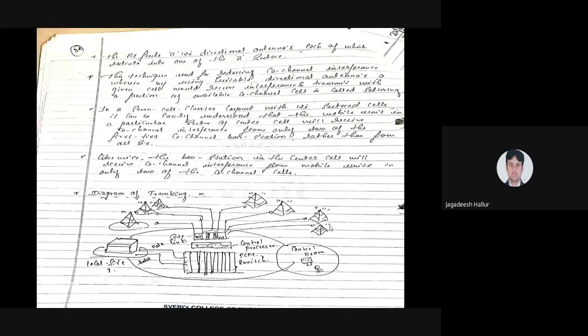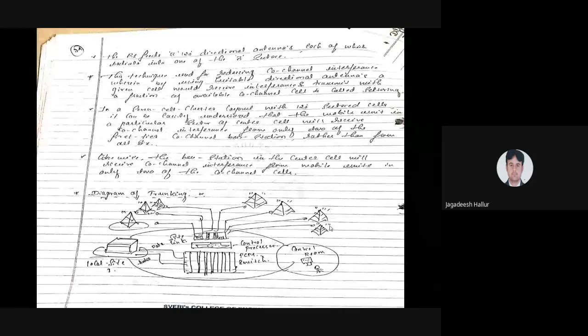Similarly, we use 3 sectors, that is 1, 2, 3, each a 120-degree sector, or a particular cell is divided into 6 sectors, that is 1 to 6, which are 60-degree sectors.